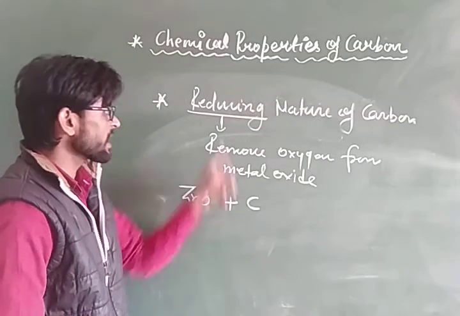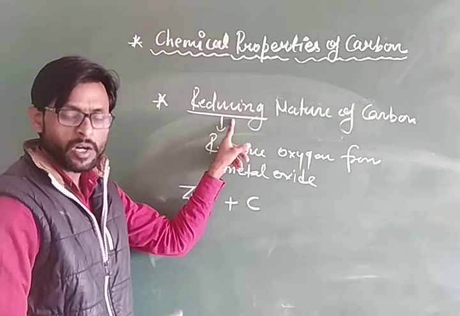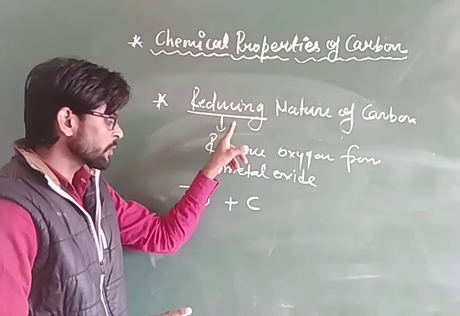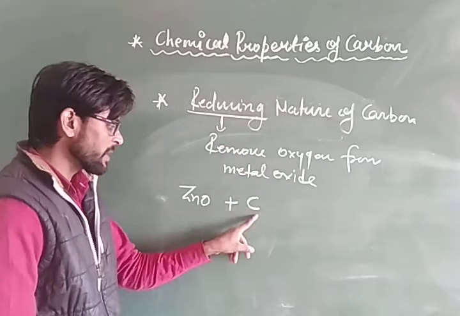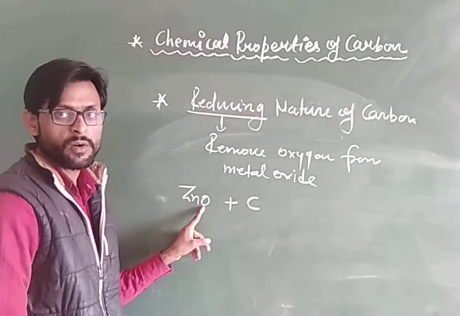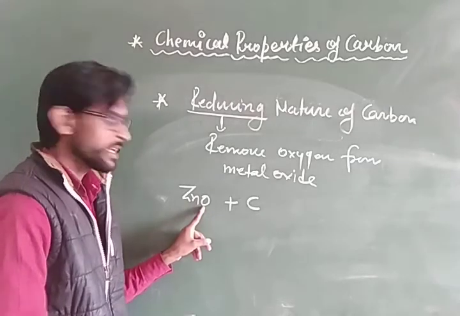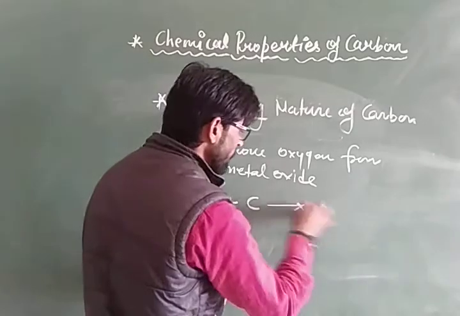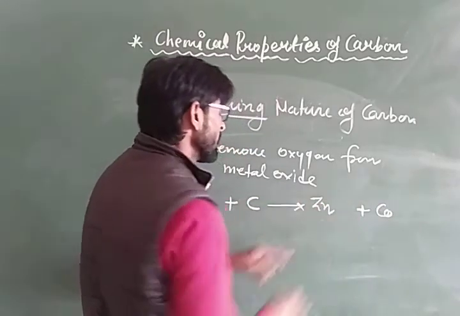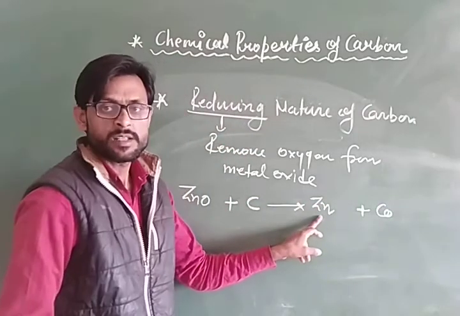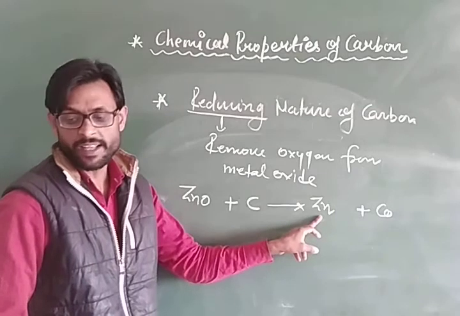Carbon acts as a reducing agent. So carbon removes oxygen from zinc oxide ZnO and will form carbon monoxide and zinc, that means Zn.